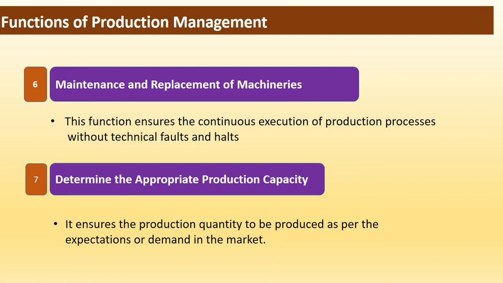For example, demand or sales of cold drinks is higher in summer season, whereas it is lower in winter season. So, in summer season, production managers should increase the capacity of the production to fulfill the increased demand, and capacity should be maintained appropriate or reduced in winter season. So accordingly the resources should be maintained and made available.